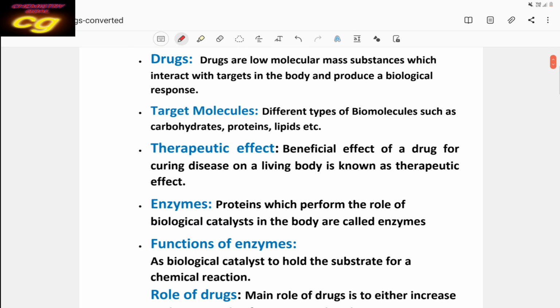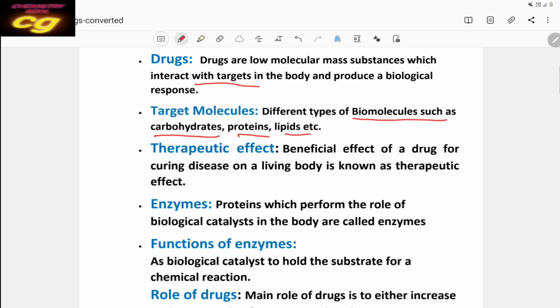Drugs are low molecular mass substances. Mainly these are organic substances which interact with the targets. Interacting with the targets means it may undergo a reaction with the targets in the body. Targets are mainly biomolecules, such as carbohydrates, proteins, lipids.